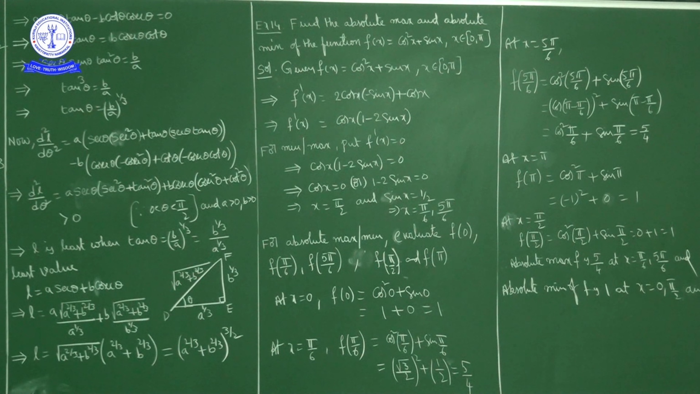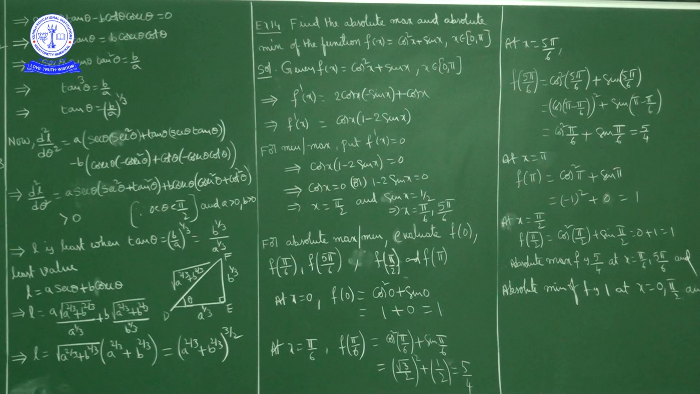Now the least value of L is how much? A secant theta plus B cosecant theta. So A into secant theta is hypotenuse by adjacent, okay, plus B cosecant theta is hypotenuse by opposite, okay. After simplification we get L is equal to A power 2 by 3 plus B power 2 by 3, whole power 3 by 2, okay.